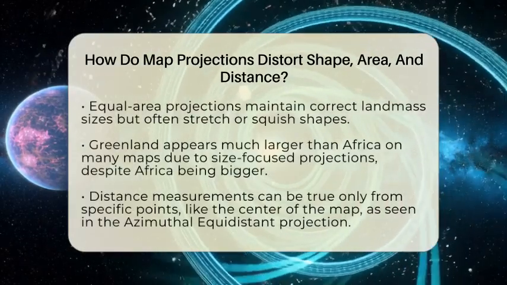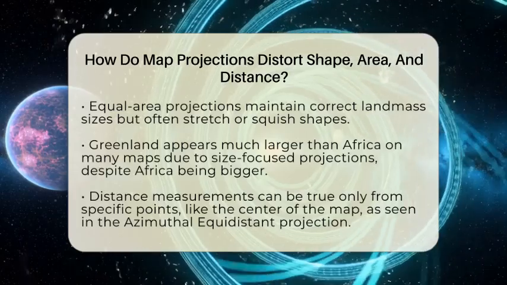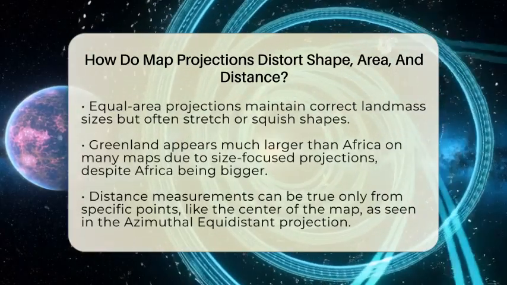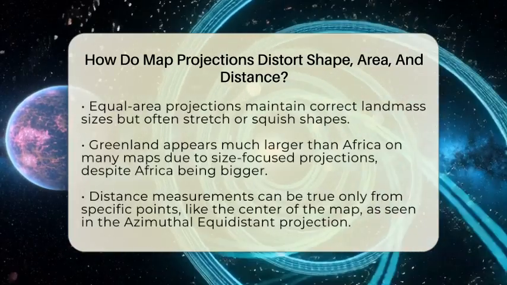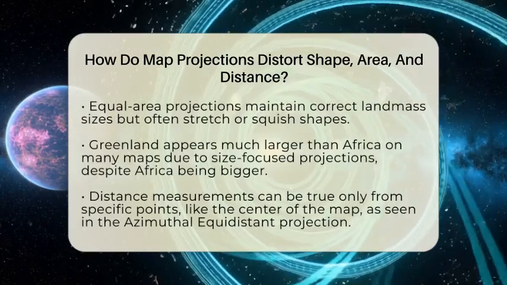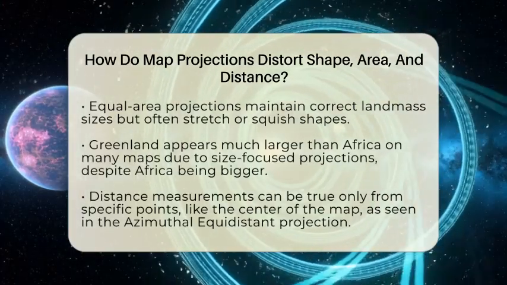Other projections focus on keeping the size of landmasses correct, called equal area projections. These maps make sure that the land size on the map matches its size on Earth. But to do that, the shapes can get stretched or squashed. For instance, Greenland often looks much larger than Africa on many maps, even though Africa is about 14 times bigger. This is because the map is prioritizing size over shape.